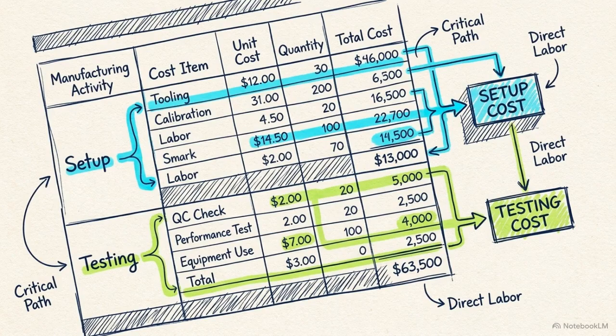Activity-based budgeting forces a firm to confront its true cost reality. By mapping strict cause and effect relationships, it strips away the volume-based subsidies hiding unprofitable products.